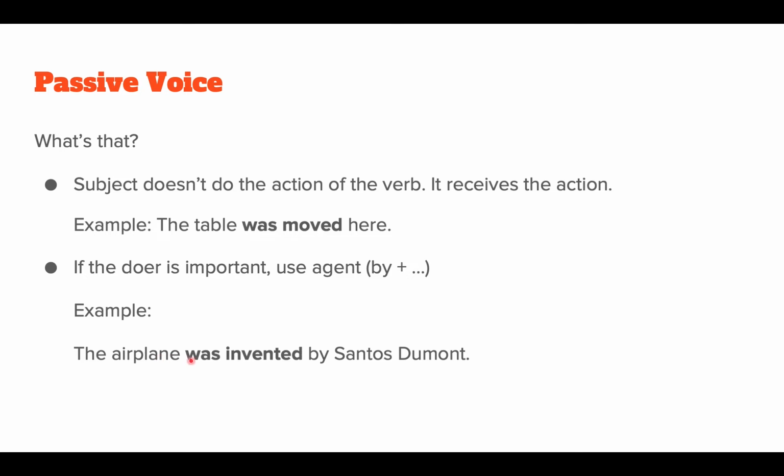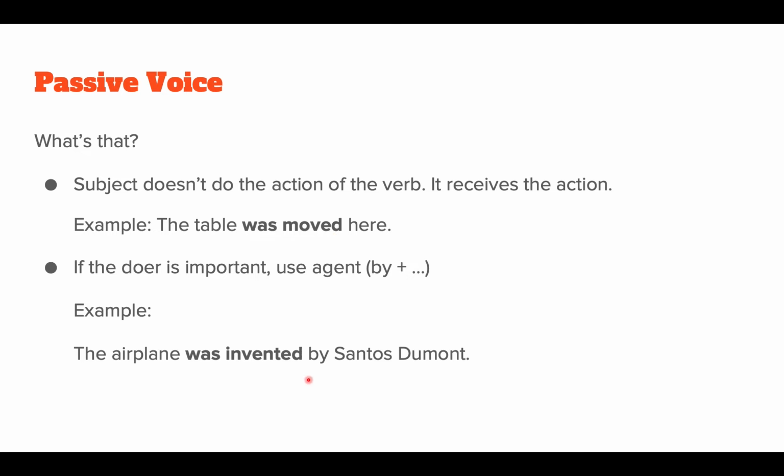The airplane was invented. It's important for me to say it was Santos Dumont, in my opinion, yes? Because some people think that it was the Wright brothers. So the airplane was invented by Santos Dumont. Was invented, passive voice. Was moved, passive voice. Okay?